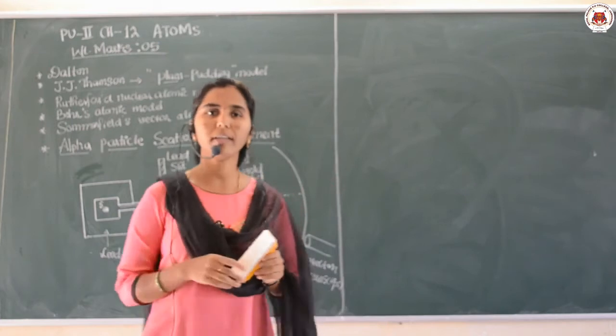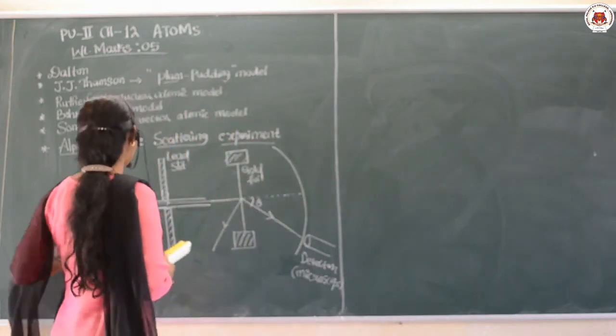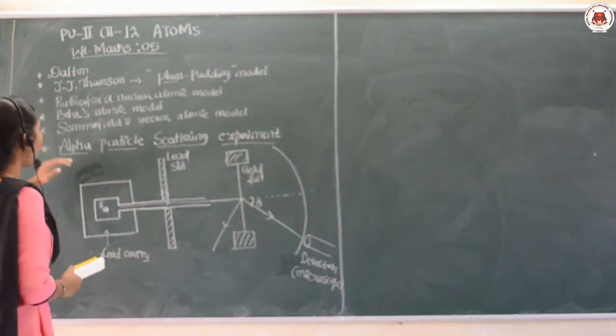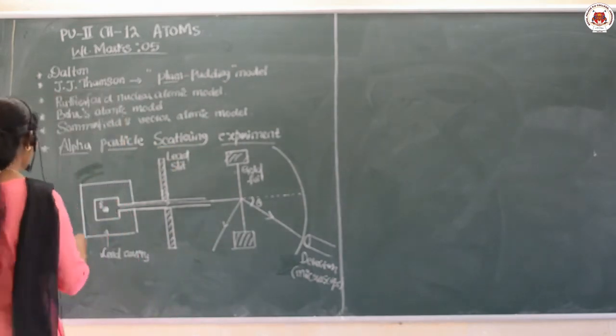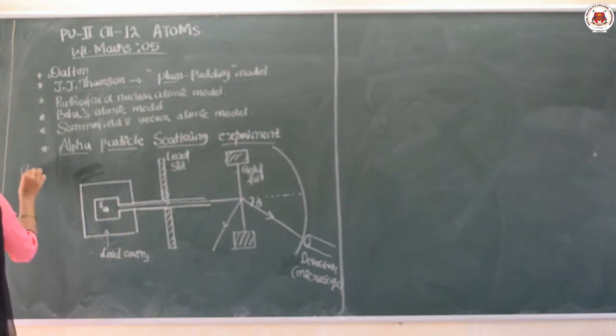Here we have the schematic diagram of the alpha particle scattering experiment. Who started this experiment? The scientists Geiger and Marsden.